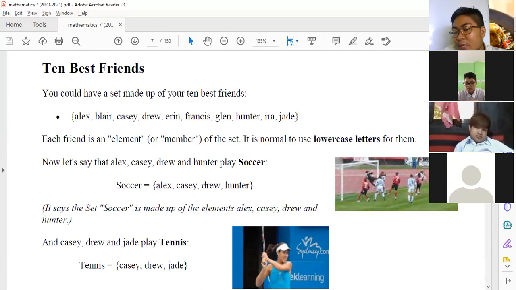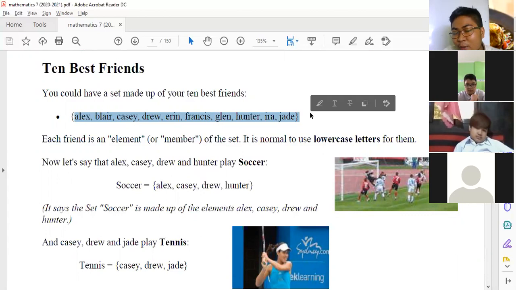So it is normal to use lowercase letters for them, kasi nga ang set natin dapat ang tawag natin sa set ay malaki or capital letter, and yung names naman or yung members or yung elements natin must be small letters or lowercase letters.